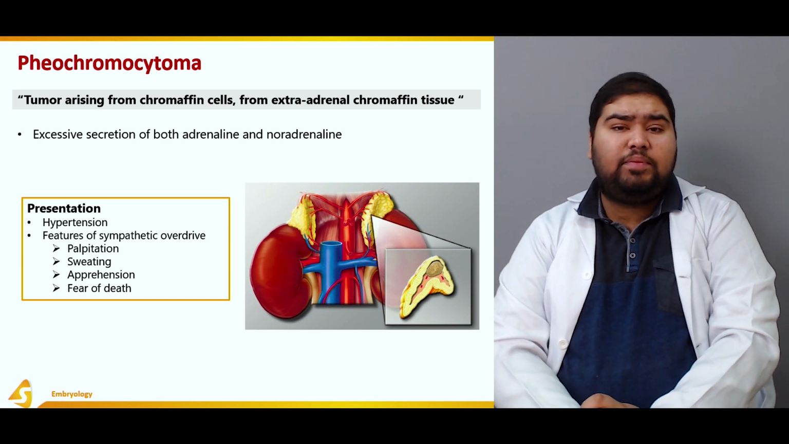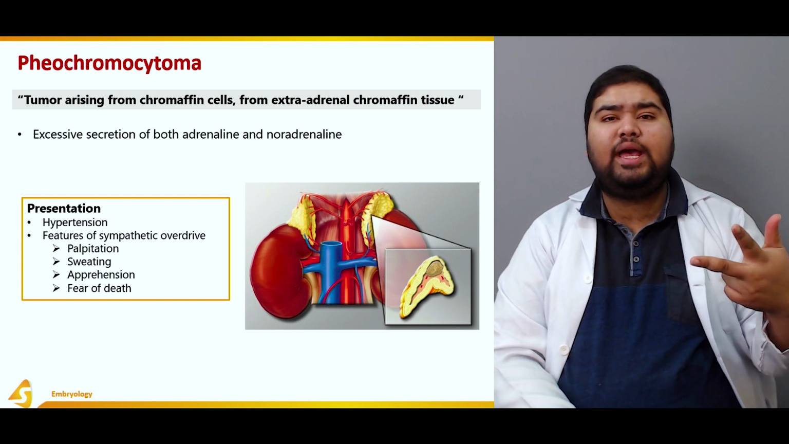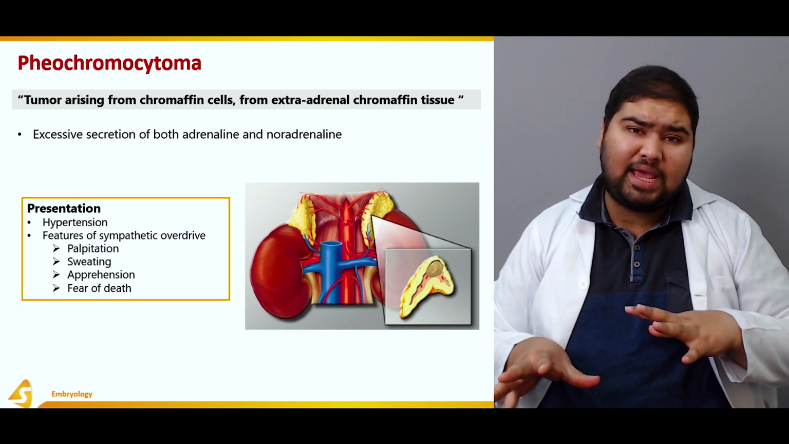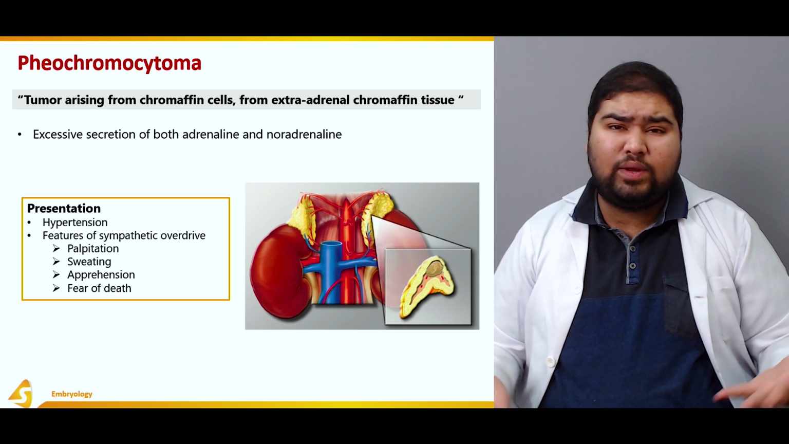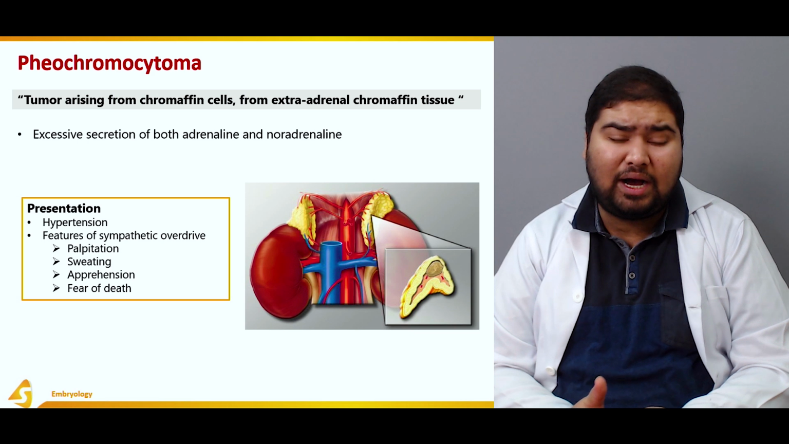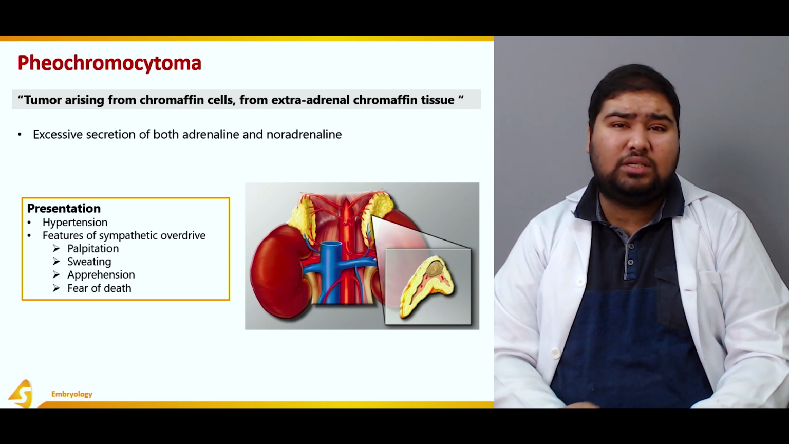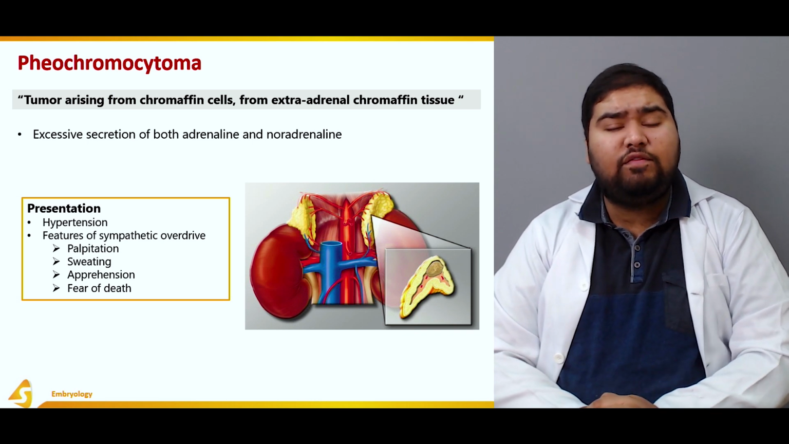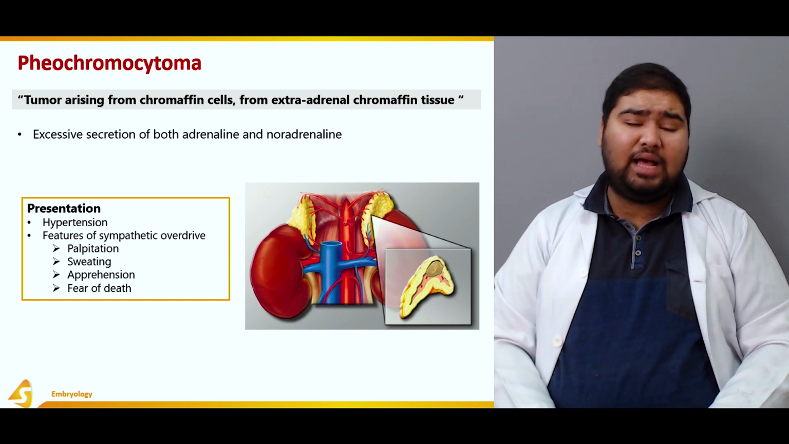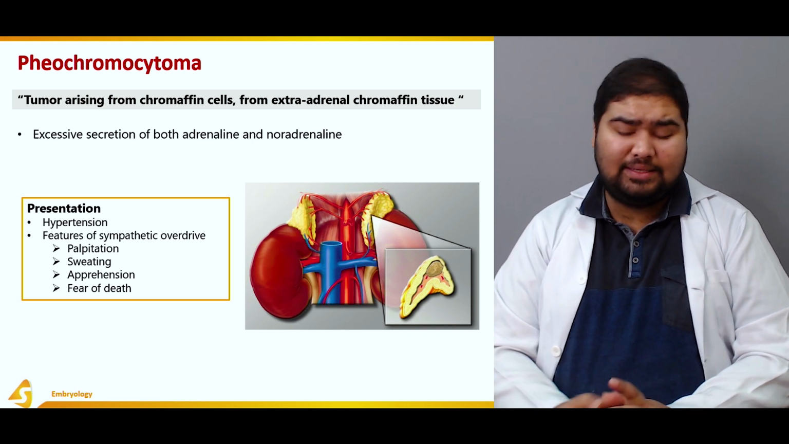The features of sympathetic overdrive mean palpitation, sweating, apprehension, and fear of death. So a patient would be very apprehensive, would be undergoing massive sweating. He would be saying that I can feel my heart racing rapidly, and there would be fear of death in the patient. These are the symptoms of pheochromocytoma. The blood pressure would be very high. It's a clinical emergency and should be managed as such.